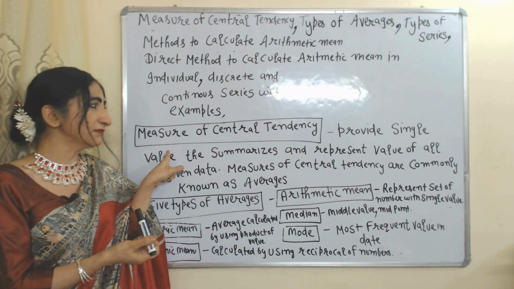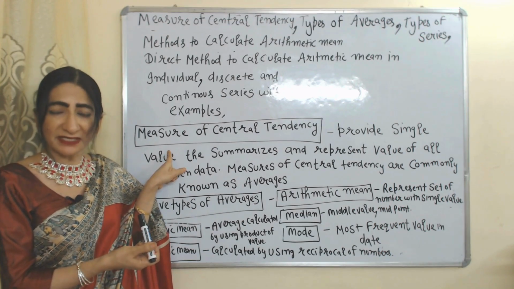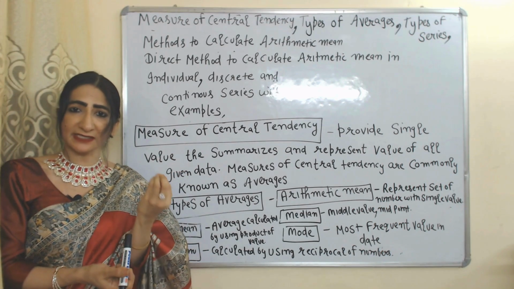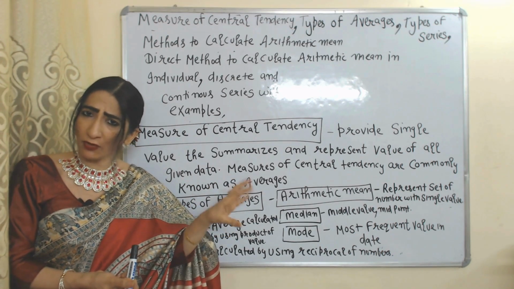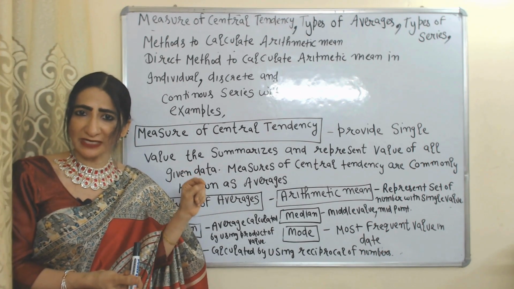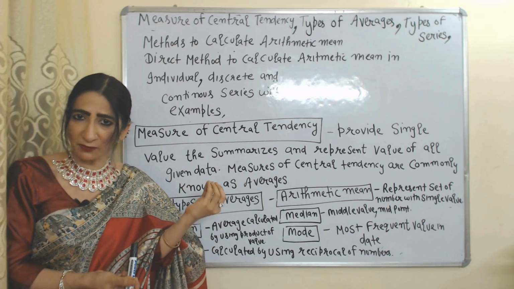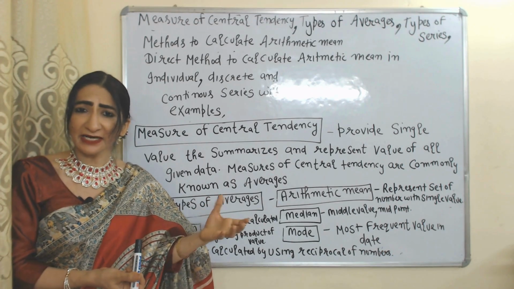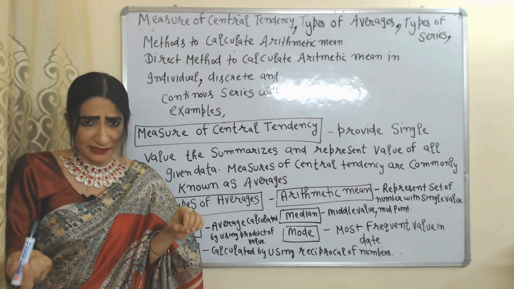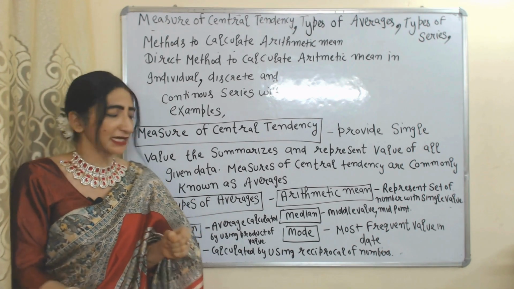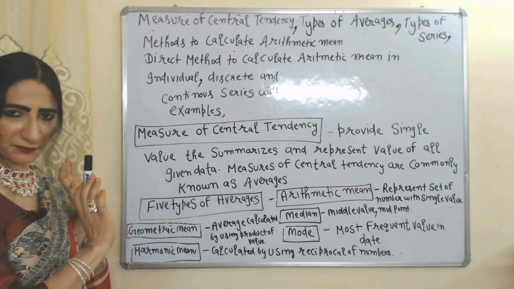What do we mean by measure of central tendency? A measure of central tendency provides a single value that summarizes and represents the values of all given data. It is commonly known as averages, and there are mainly 5 types of averages.